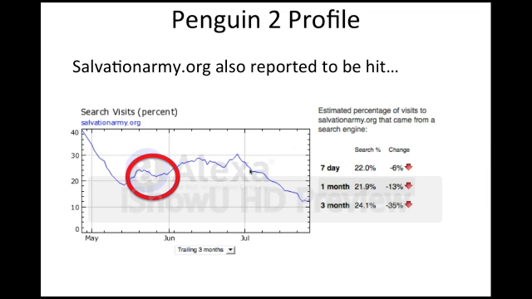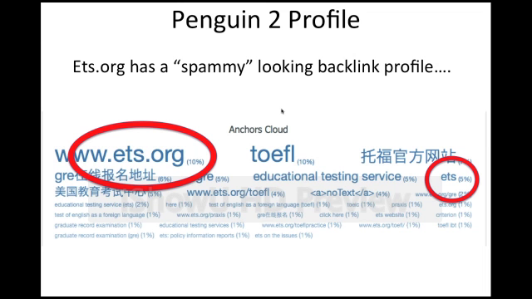Now these are big brand sites, probably false positives, and they made some recovery afterwards, although they seem to have been hit later on, although that could just be the summer effect of less people searching, because this data is from alexa.org. They did mention that they were hit by Penguin, they were asking questions and those kinds of things. So they definitely did seem to be hit by Penguin 2.0. So let's look at their backlink profile to see if there are any commonalities. Well, as we can see, ets.org has a very spammy, quote-unquote spammy looking backlink profile, which is probably why they were hit, even as a false positive.